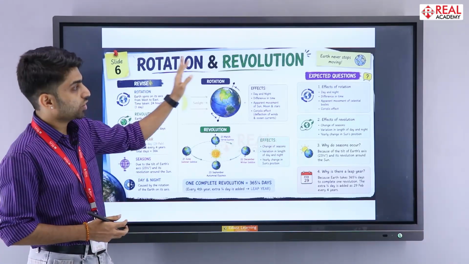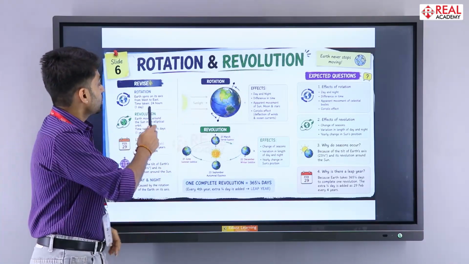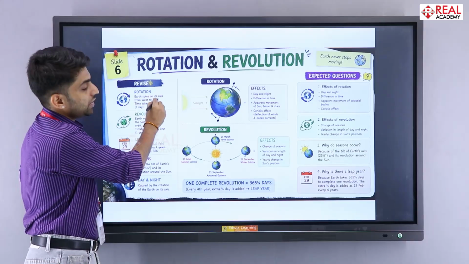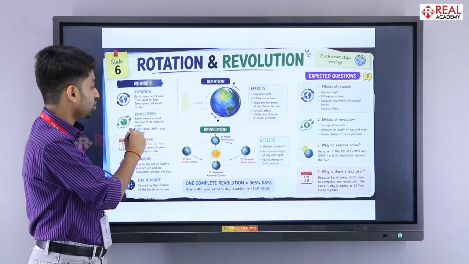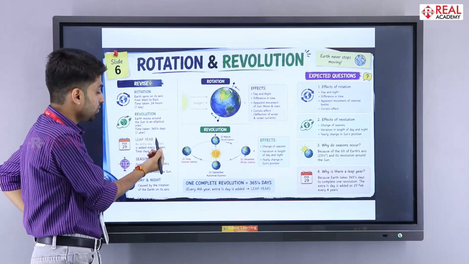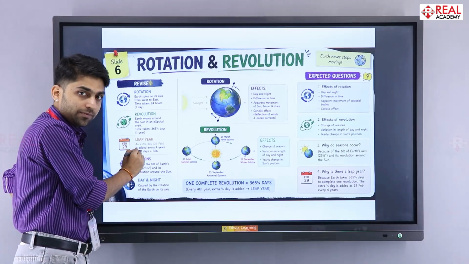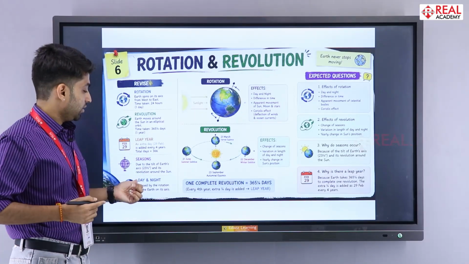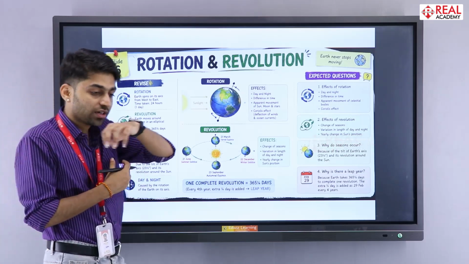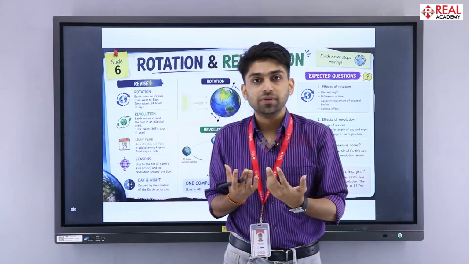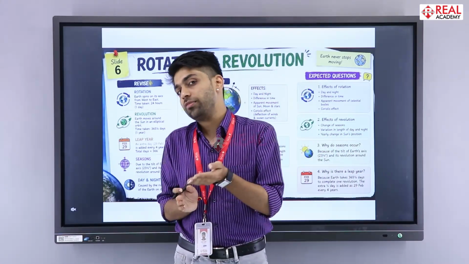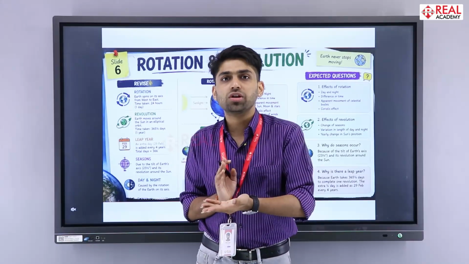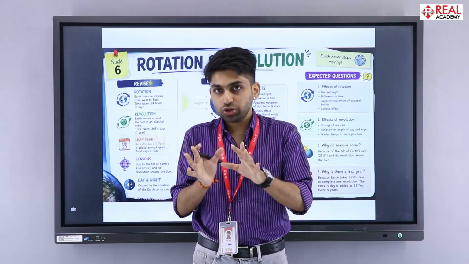Then the next chapter is rotation and revolution. So rotation, you need to remember the time which is required for the rotation and the time required for the revolution. What is meant by leap year? The concept of leap year that comes after every 4 years. Then the concept of season, because our earth is revolving, the seasons are changing from monsoon to winter and from winter to summer and from summer to monsoon. All these things you need to remember.